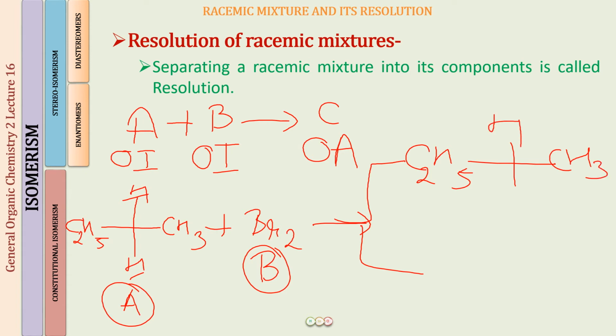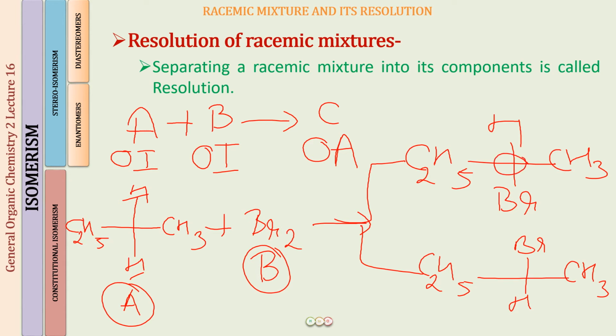So one possibility is that I replace the lower hydrogen with a bromine, and the other possibility is that I replace the upper hydrogen with the bromine. Very fine. I hope you all agree with me that this can happen. Now let us see whether these compounds are optically active or not. You all can see that this carbon over here is going to act as a chirality center. It has now all four different groups. So C is optically active.